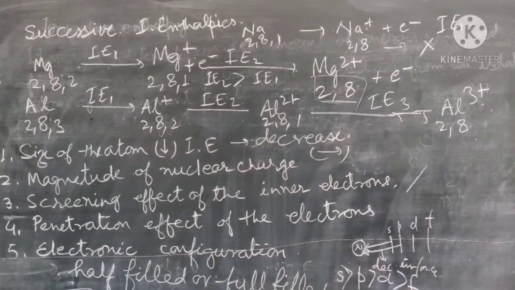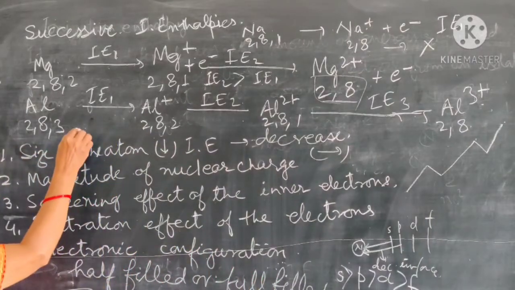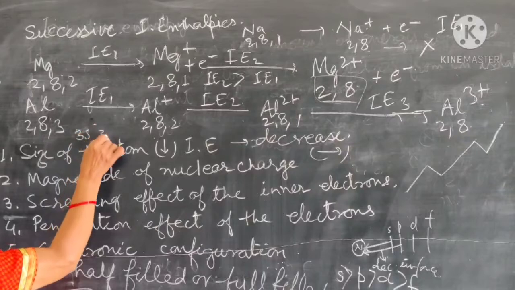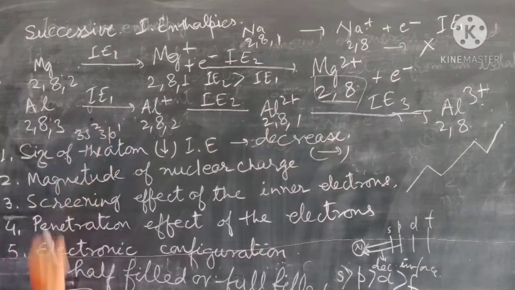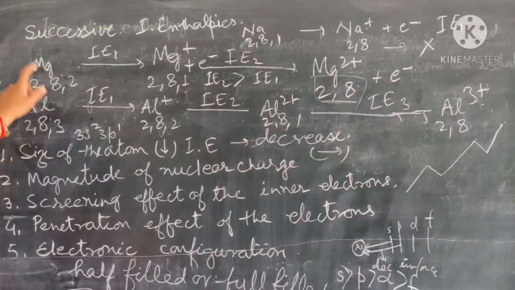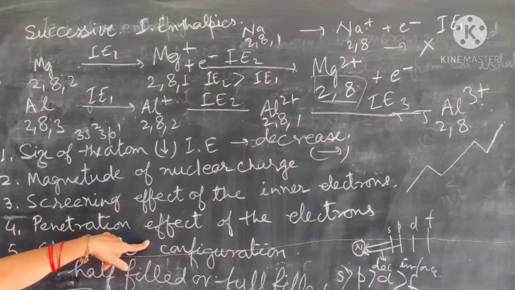First increase in ionization energy, suppose lithium, then sodium, and then we convert to magnesium, then it is downward, then again it increases. Because in case of aluminium, the electronic configuration will be 3s2 3p1. First electron is removed from the p orbital. The first ionization energy of aluminium is less than that of magnesium, and that is due to penetration effect.